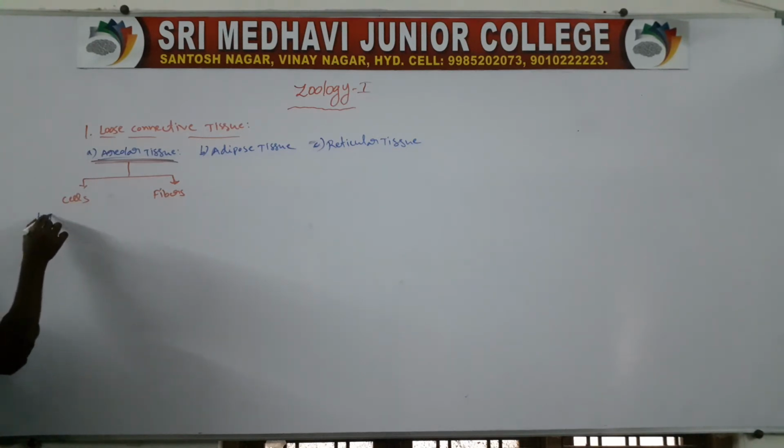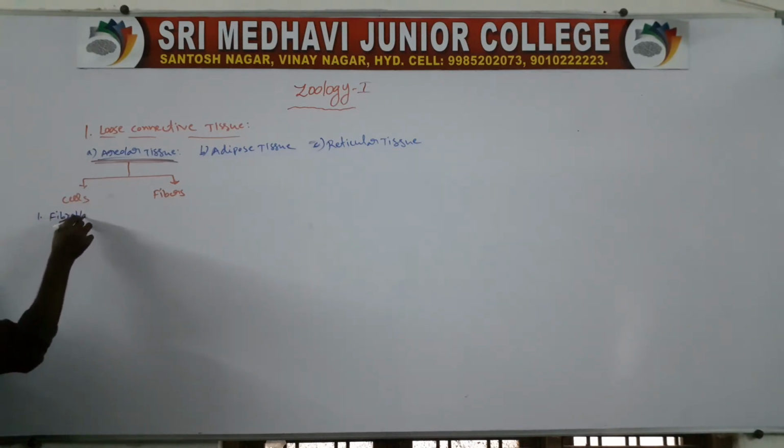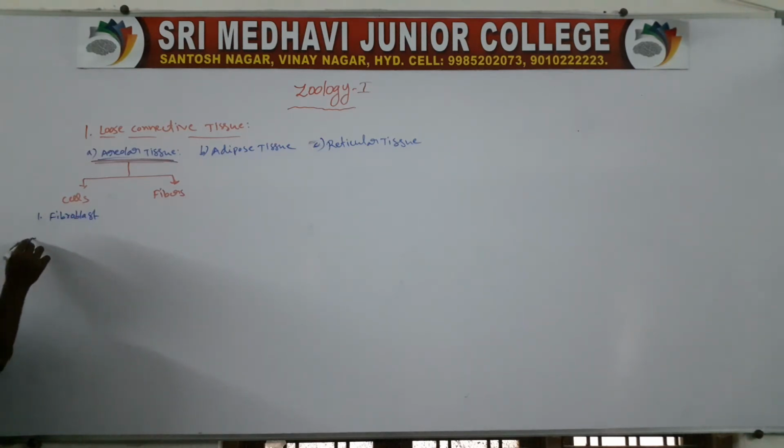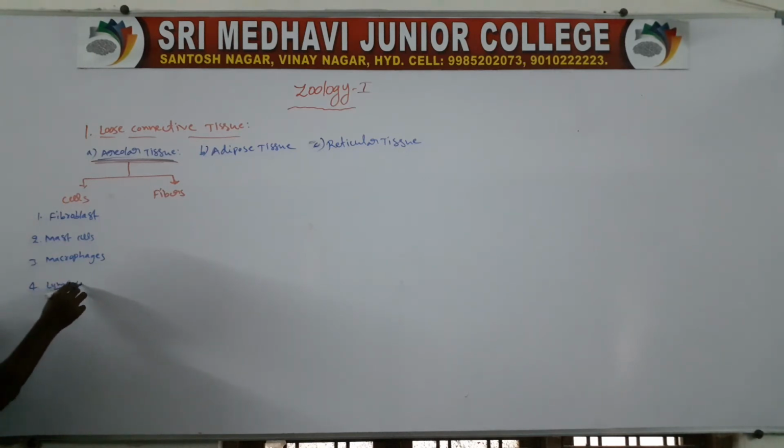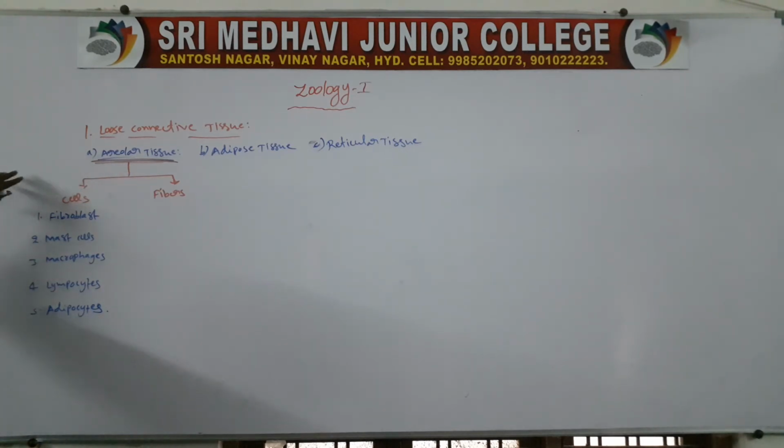first one, fibroblast cells. Second one, mast cells. Third one, macrophages. Fourth one, lymphocytes. Fifth one, adipocytes. So they are the areolar tissue cells. Areolar tissue contains five types of cells: fibroblast cells, mast cells, macrophages, lymphocytes, and adipocytes.